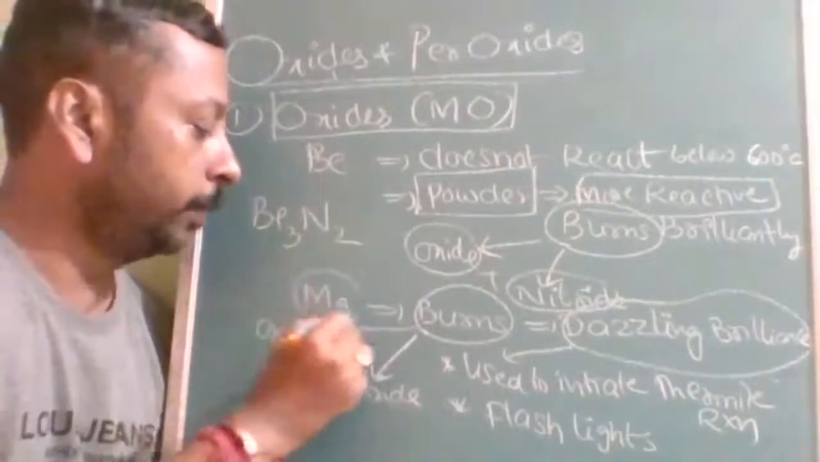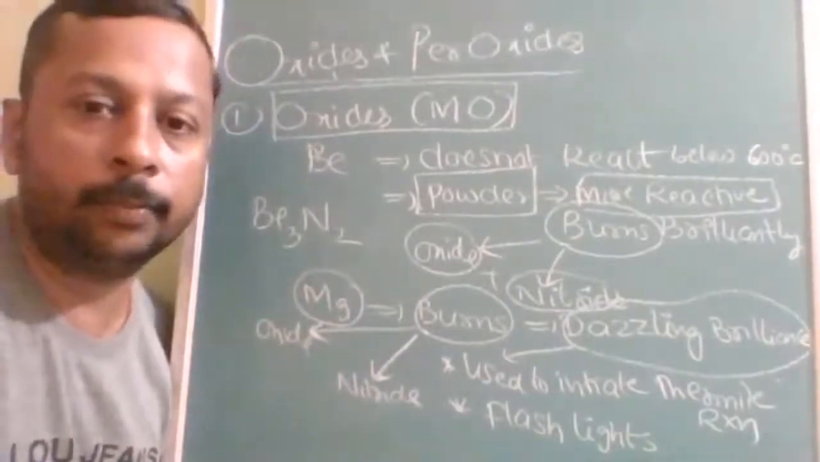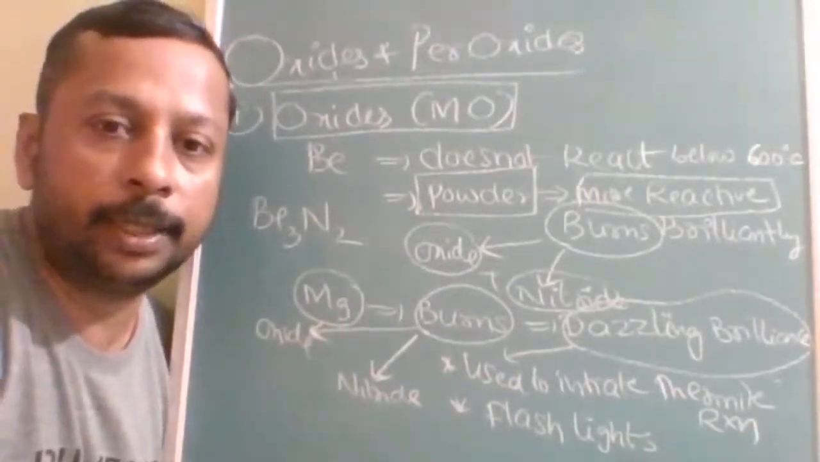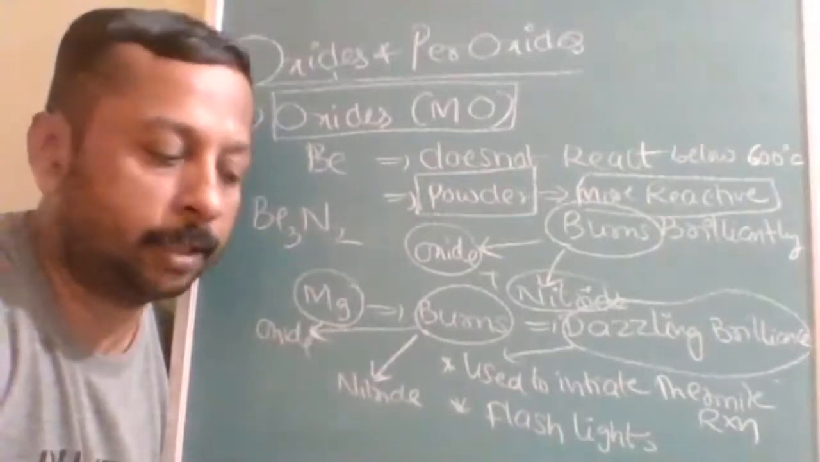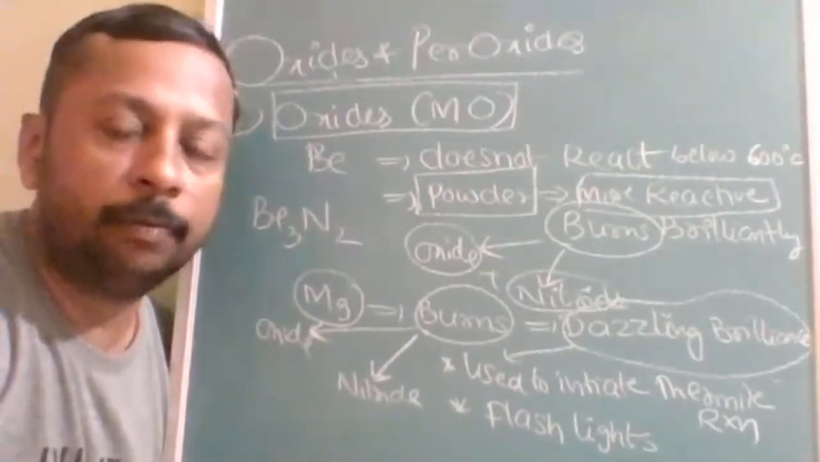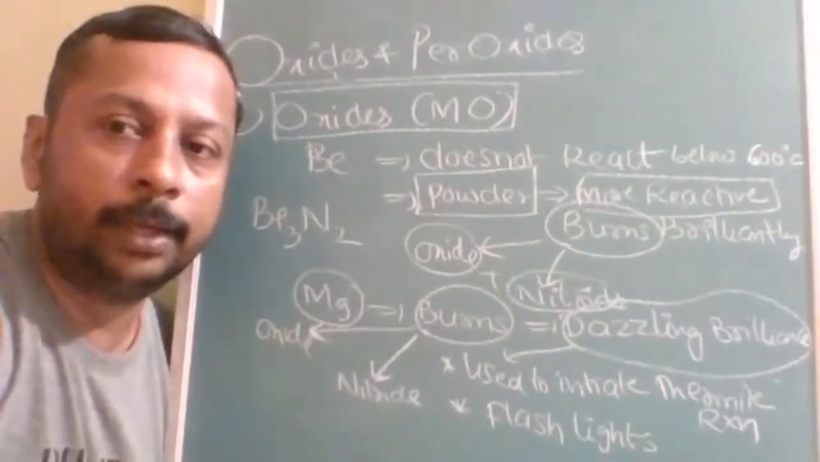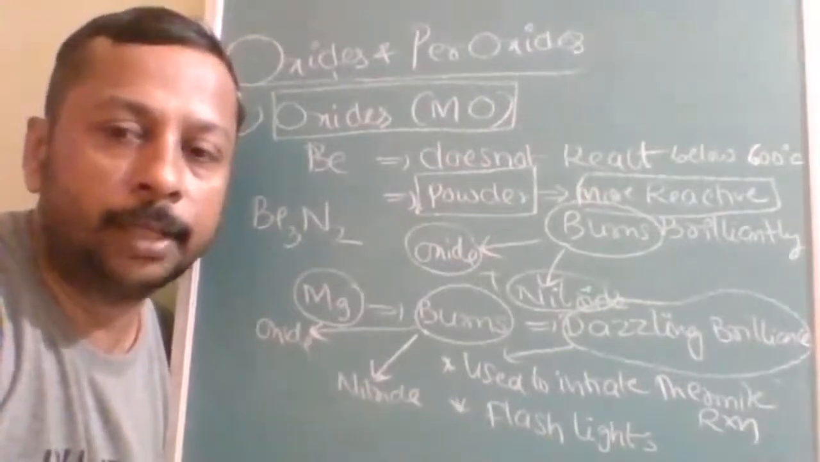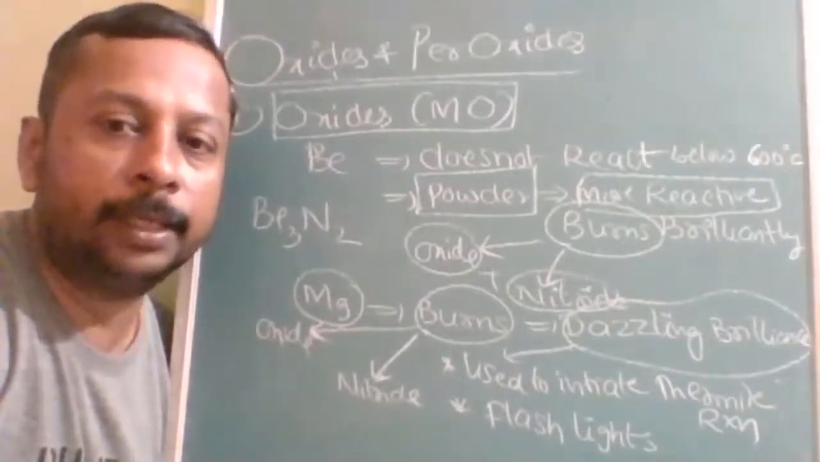Now, a very special element is magnesium. What is the special element? Magnesium. Its ignition temperature is very low. At room temperature also it is ready to burn with oxygen or burn in the air, and it will produce dazzling brilliance. What is the difference between brilliance and dazzling brilliance? An on and off effect will be there. So dazzling brilliance is used.